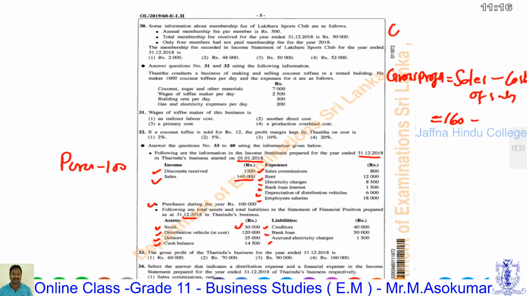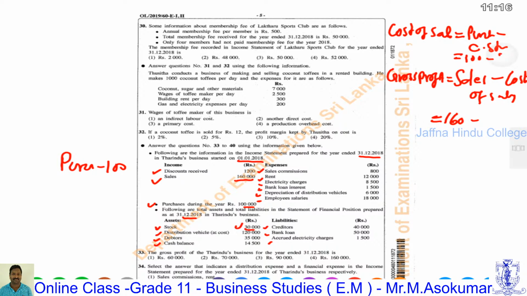Therefore, cost of sales is calculated by deducting closing stock from purchase. Purchase is 100,000 minus closing stock given in the financial position statement, that is 30,000.